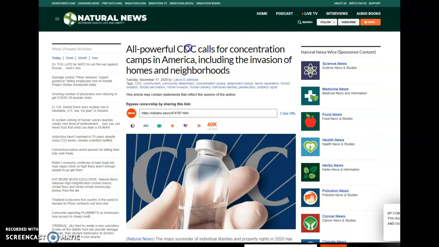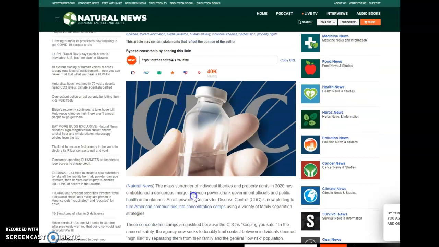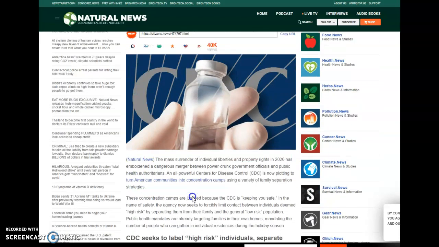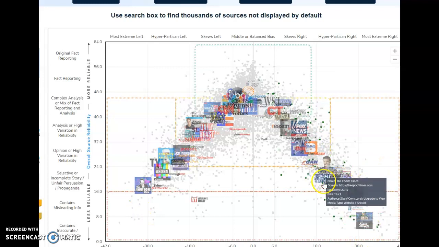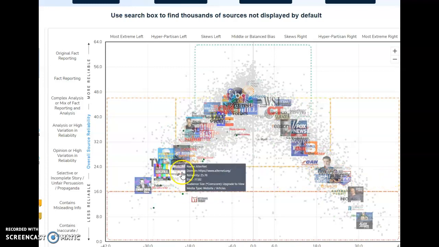Another is whether or not the CDC is calling for concentration camps. This might be really hard to research because I'm guessing it's going to contain a bunch of claims that are not supported, but it's a place to start. You might look at any number of these things you could be interested in, okay? So the Ad Fontes media bias chart here will offer some guidance. Try to pick something that's on the fringes, on the lower, far right, far left, and anything from this section here to the right, and this section here to the left, okay?